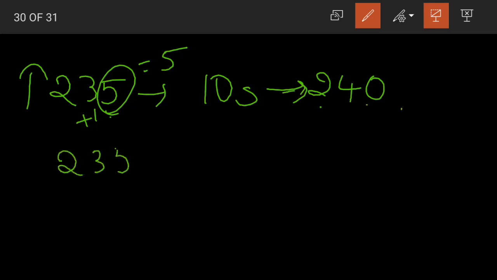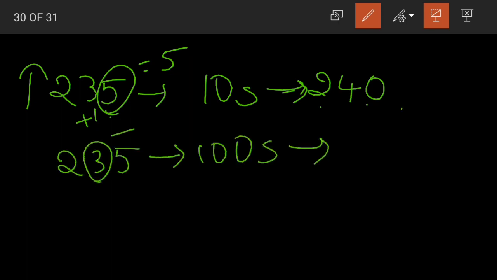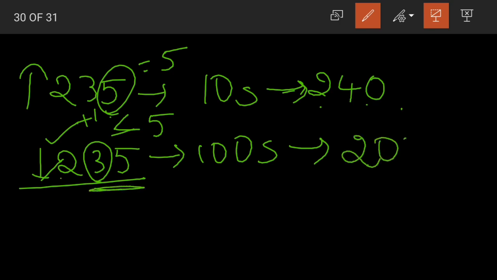Now again the same 235 when rounded off to the nearest hundreds. Now 3 is in tens place. It is less than 5. So we round down. That is, the digit in hundreds place remains unchanged. We write 2 as it is. The digits in ones and tens place will be replaced by zeros. So 235 becomes 200 when rounded off to hundreds.